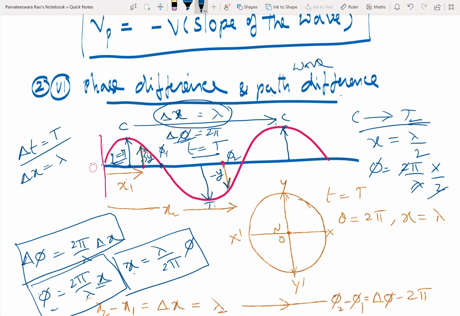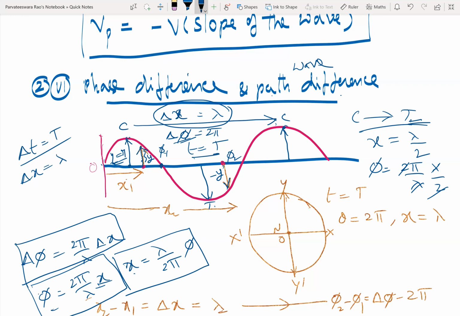See, the particle very close to my mouth is now vibrating or oscillating. Try to visualize. Once the particle very close to the tongue completes one full vibration or oscillation, then in this time, the wave from me to you will cover a distance equal to wavelength. Understand? So that wavelength is the distance between any two regions where the particles are in identical states of vibration.